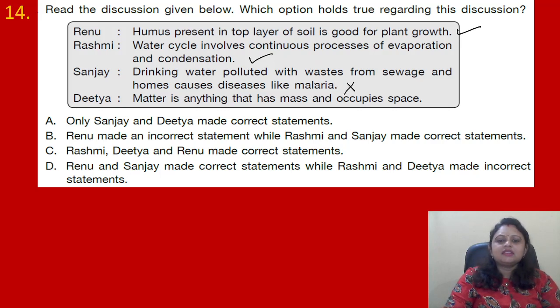No, it can cause diseases like dysentery and cholera, this type of thing. Malaria is caused by the bite of the mosquito, that is the female Anopheles mosquito. Ditya: matter is anything that has mass and occupies space. Yes, this one is correct. So, Renu, Rasmi and Ditya are correct. And where is it present? It is present in option C. Rasmi, Ditya and Renu made correct statements.